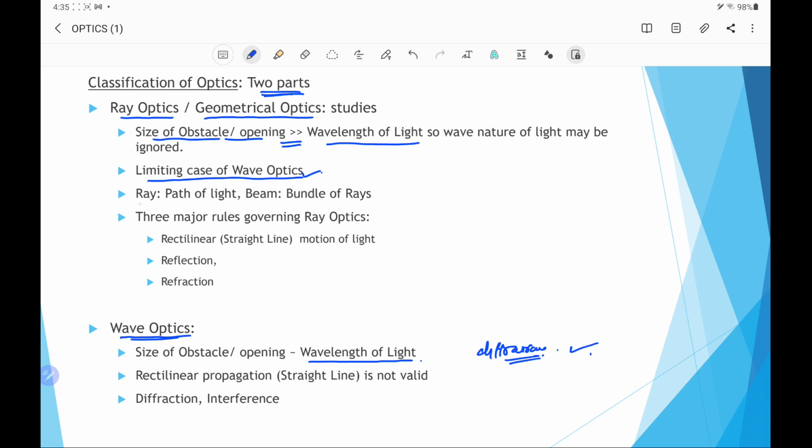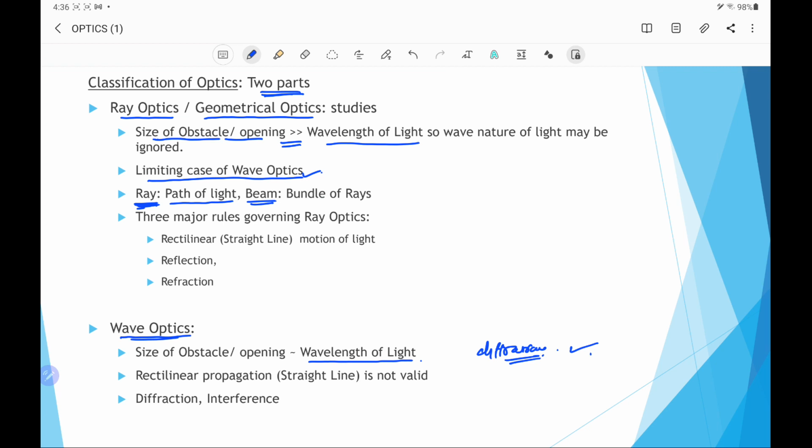Here we are defining two terms. One is the ray, another is the beam. A ray is the line which gives the path, or the direction of the path, of light, while a collection of rays, or bundle of rays, is called a beam.